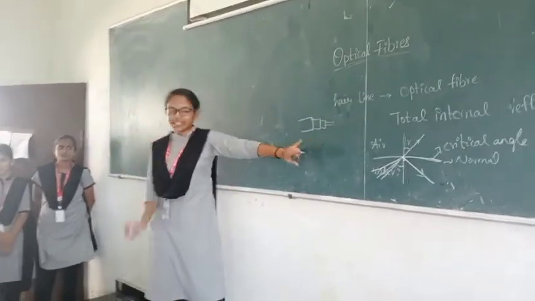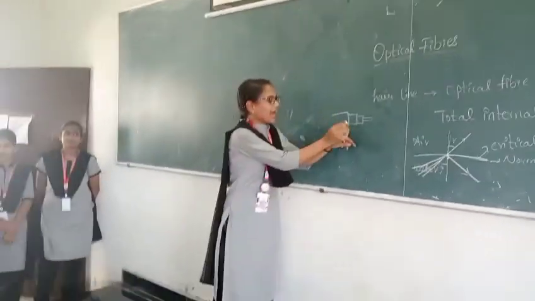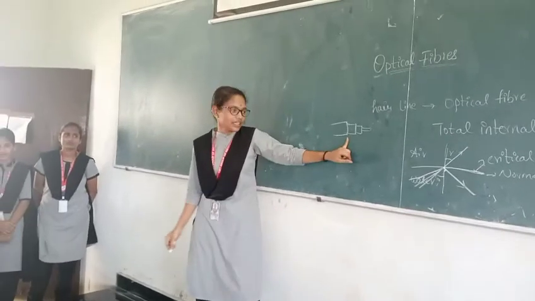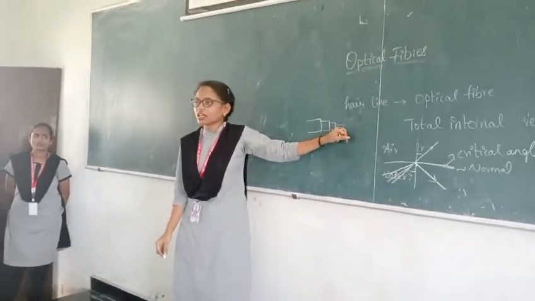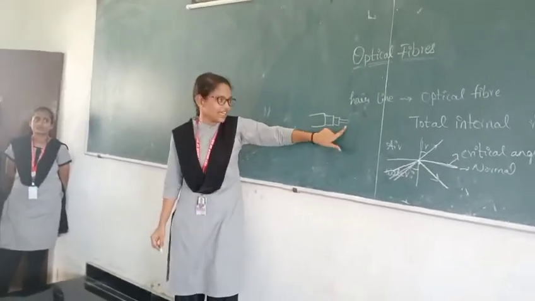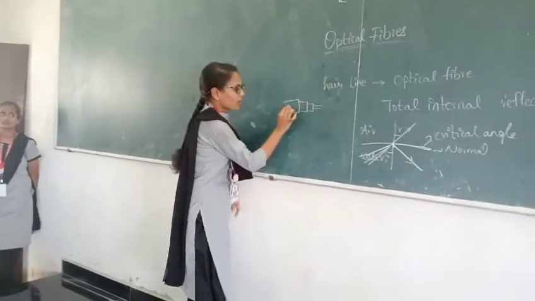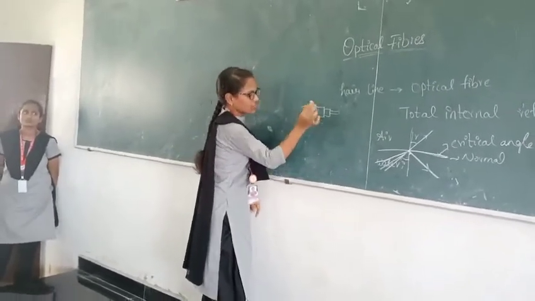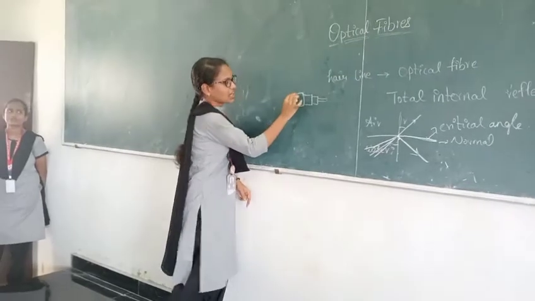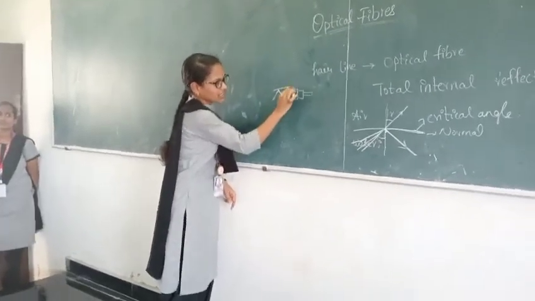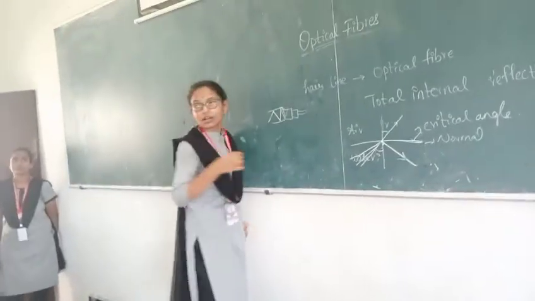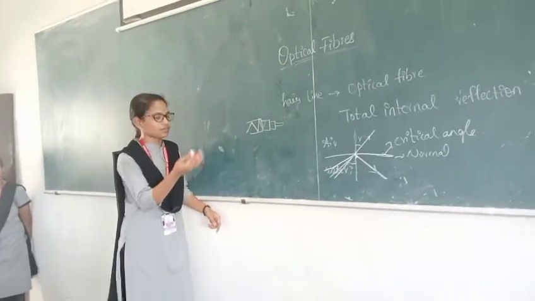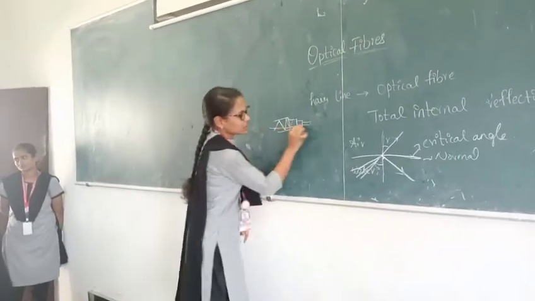I have drawn a little picture; it has an outer layer and many other things, but the optical fiber which we use in our daily life follows this total internal reflection, in which the ray passes through multiple total internal reflections, and the light from inside the optical fiber is sent out.